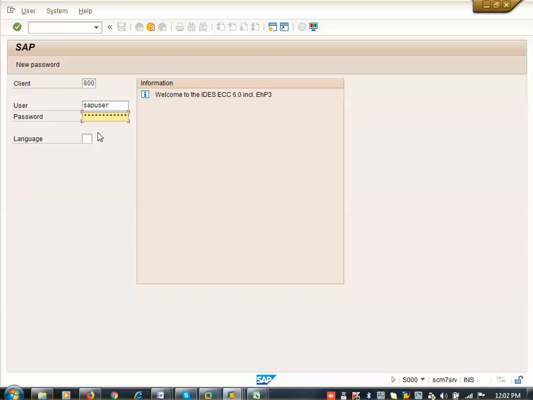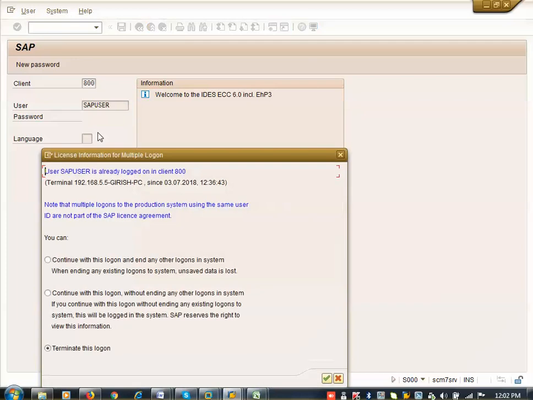Usually in real time, the user ID and password will be shared through your mail ID. IT companies use only two software: one is Lotus Notes, another is Outlook. Outlook is used more, Lotus Notes less. Nowadays Gmail Professional is also available, which companies can use. Indian companies, smaller ones with 30 or 50 employees, pay for Gmail Professional.